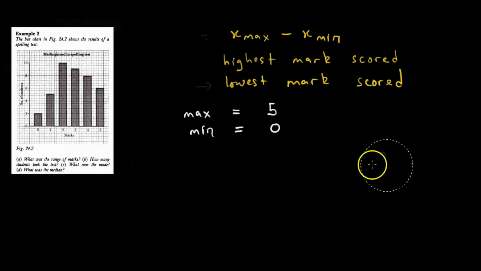But let us see what B says. B is talking about how many students took the test. So B wants us to know the total number of students who took the test.